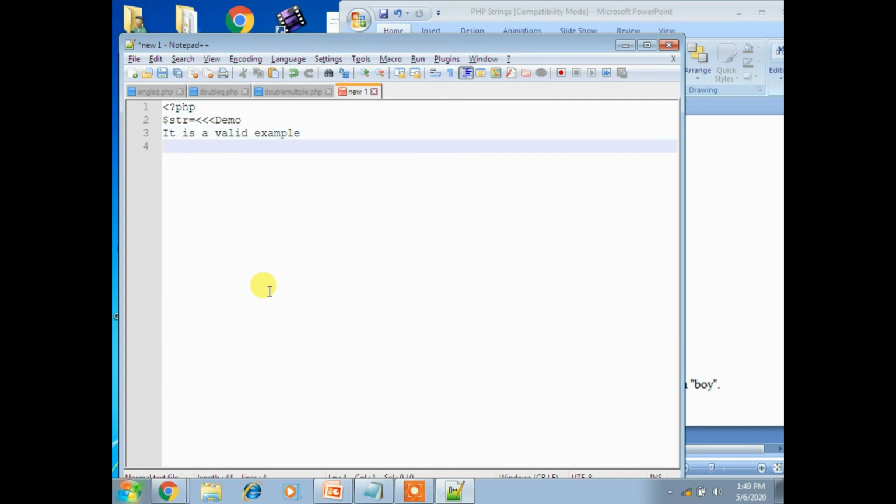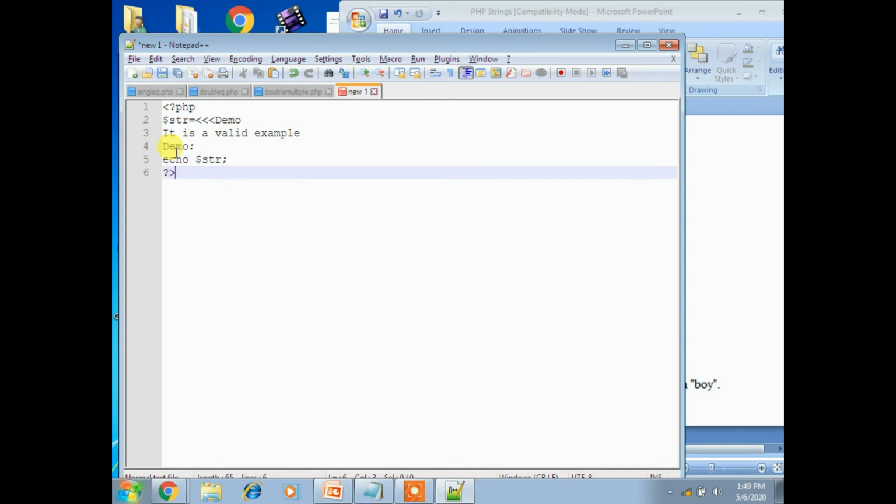Now whenever you start with one type of word as a string delimiter, you have to end it with the same name. So demo, and then print, echo $str.